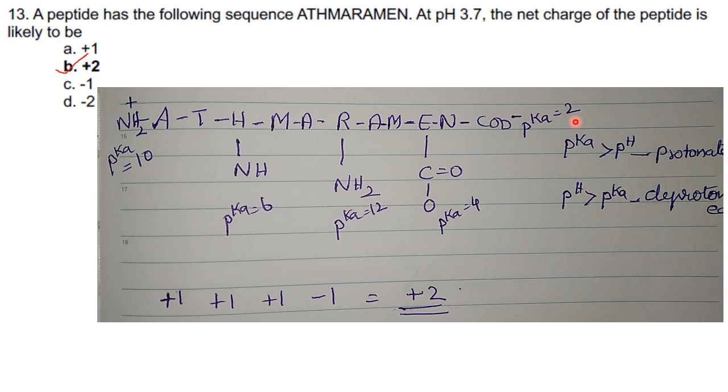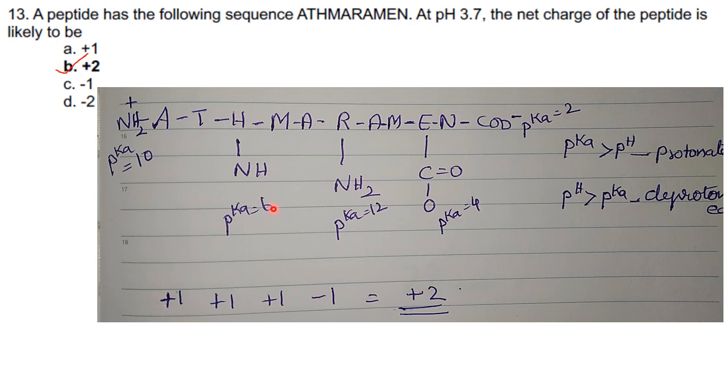So first we have to find out if each ionizable group is protonated or deprotonated by comparing the pKa to the pH. If pKa is greater than pH, then it is protonated. The amino group will get protonated. If pH is greater than pKa, then it is deprotonated. Now we will see. First, we have to start from the alpha amino group. That is pKa 10. Now at pH 3.7, pKa is greater than pH. So it will be protonated. So there will be a gain of H positive ion. So the net charge will be +1.